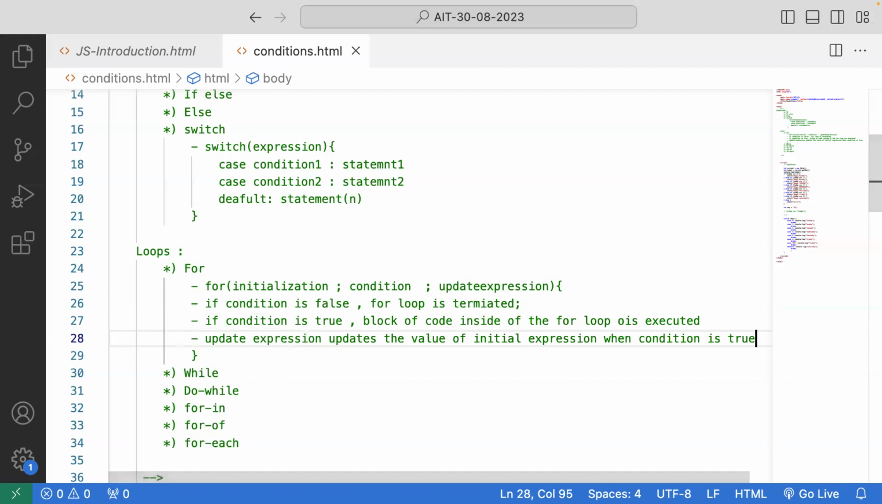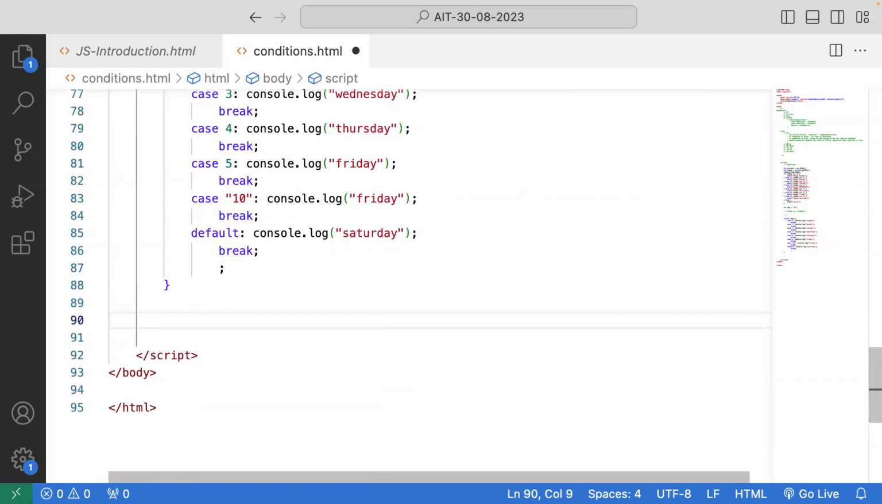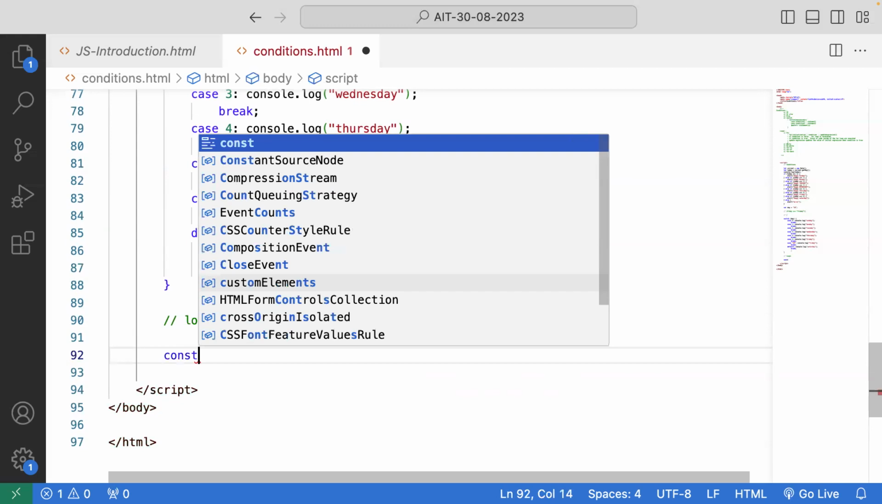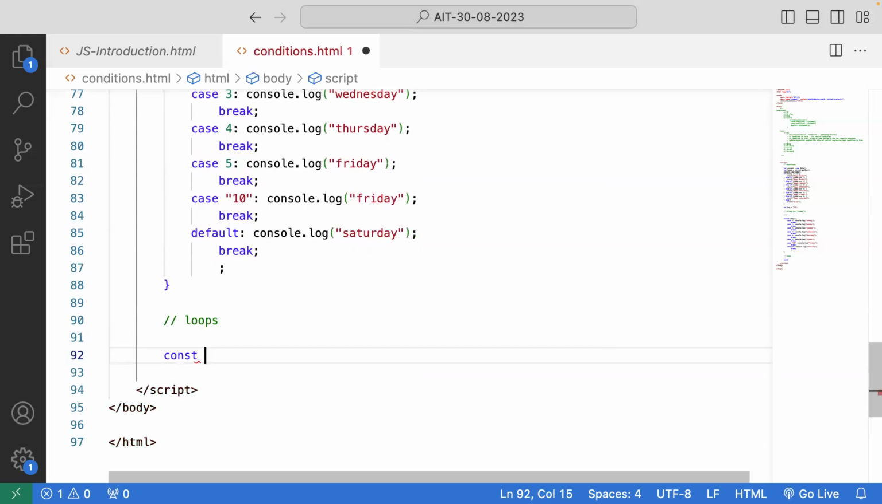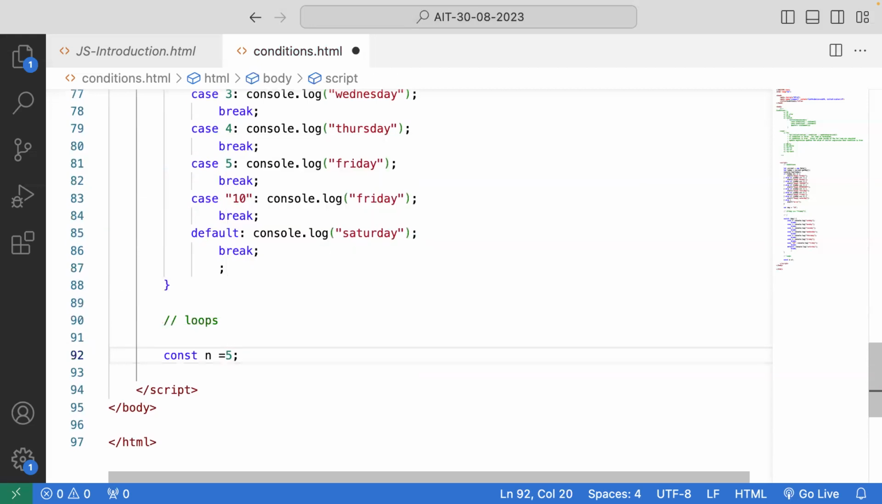So don't get confused. I'll go with an example so that you can see. I'll give a basic example only for understanding purposes, but never practice basic examples when you're practicing. Go with advanced examples. So let me take a constant variable and give n is equal to 5. Now my identifier n value is 5. What I was expecting is to print numbers from 1 to 5.